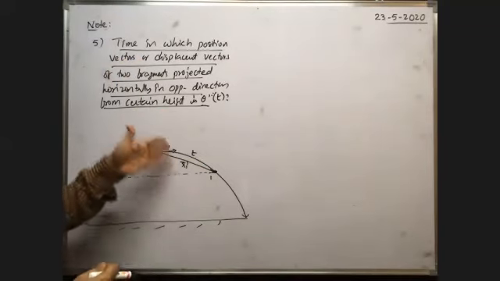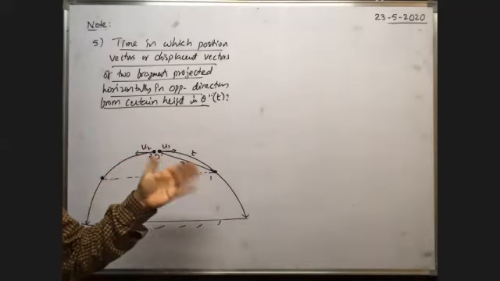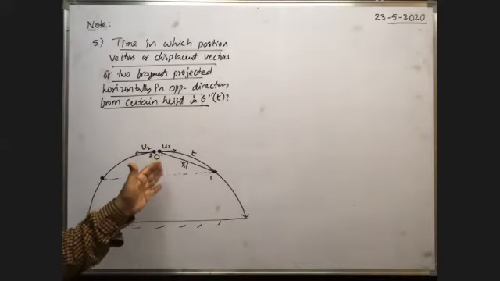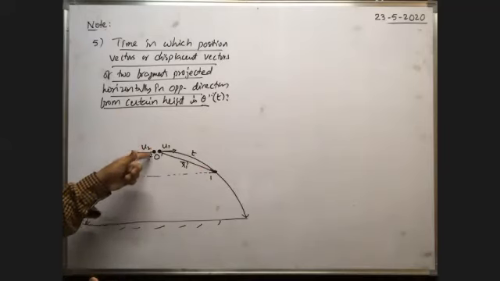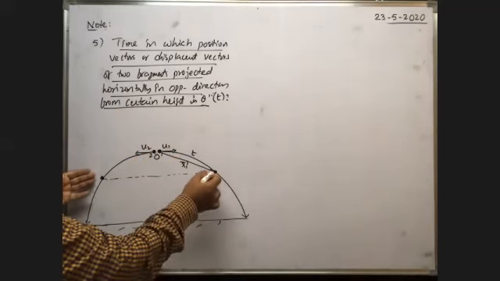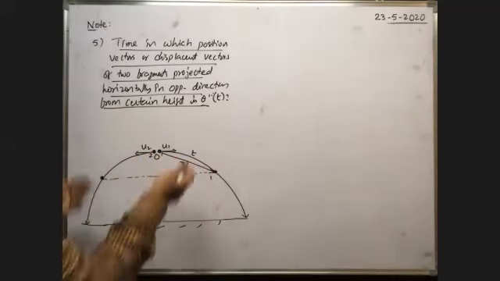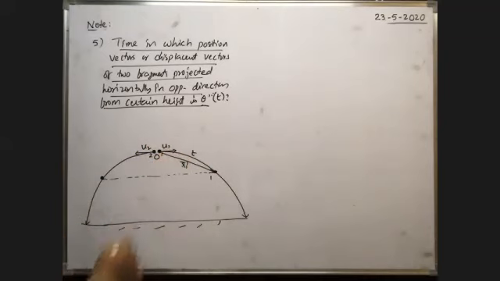After t seconds, the distance traveled along the vertical direction is s equal to ut plus half g t square. u is 0 for both particles initially along the vertical direction. So half g t square for this, half g t square for this. That means this distance is equal to half g t square for the two particles. That's why we have to take the two particles at the same height from the bottom, because they travel the same distance along the vertical direction in t seconds.